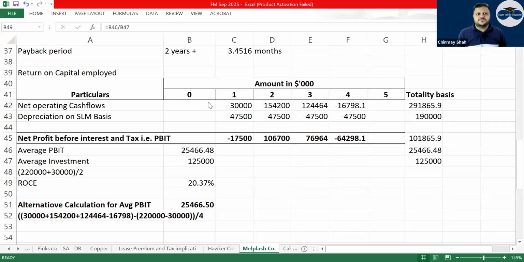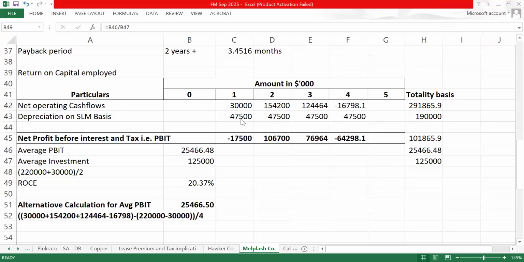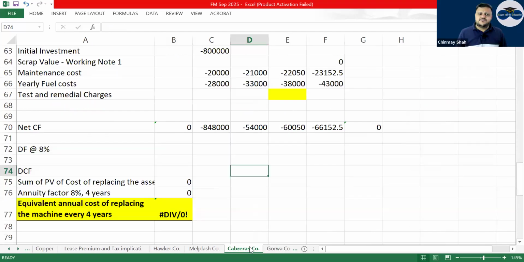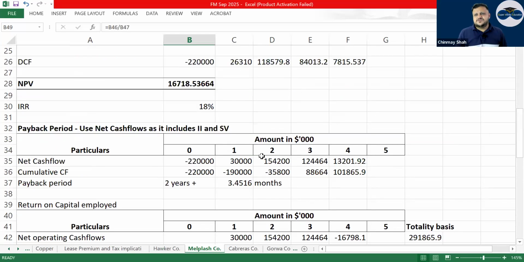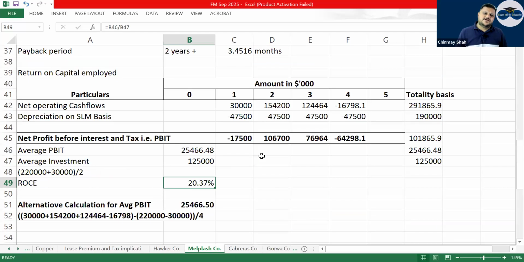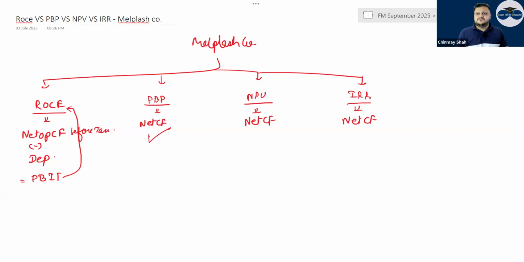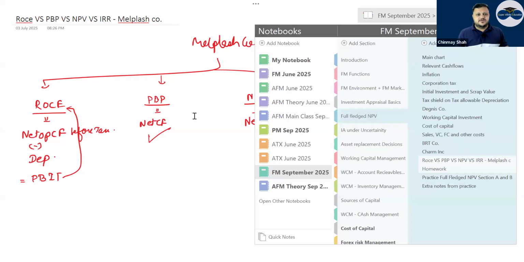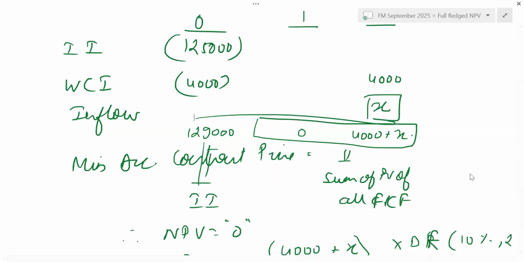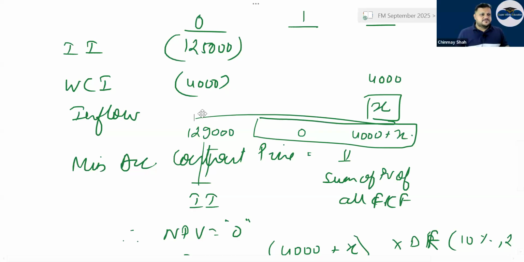We did the mock debrief. Recent mock, no? Yes, sir. Practice exam 2. We did the mock. No problem. Should not be a big problem. Tax will always be in arrears, right? It is given by ACCA, correct? So maybe, I don't know which question you are talking about, but if it is from mock 1, we have already solved mock 1. Okay. So can I send you the question on the group? Yeah, send it, no problem, right?